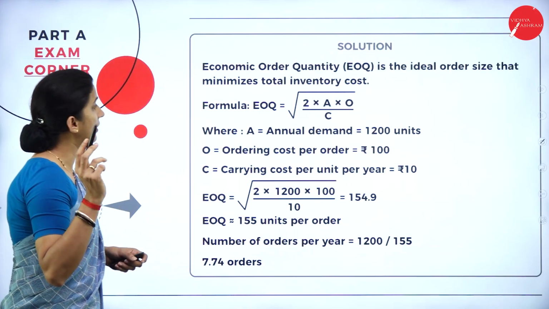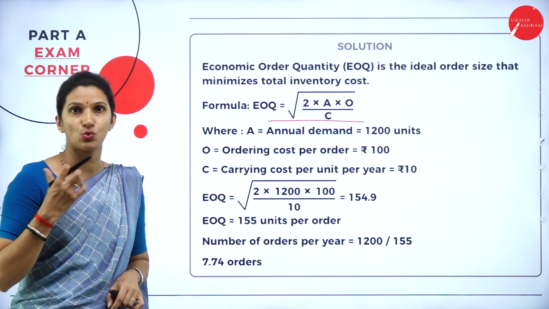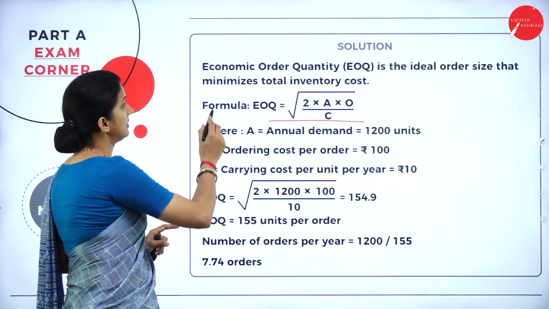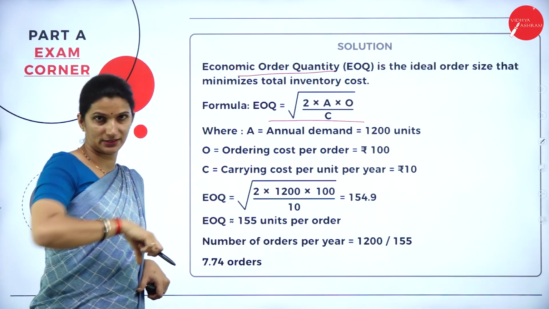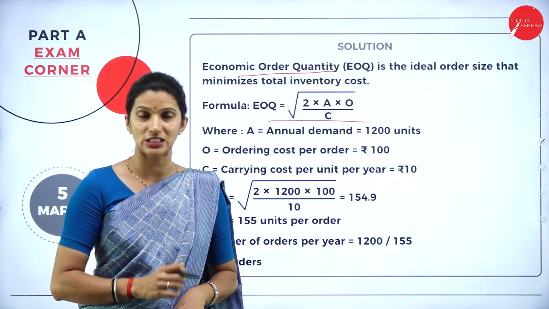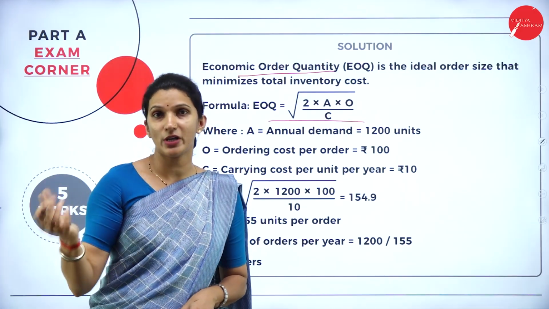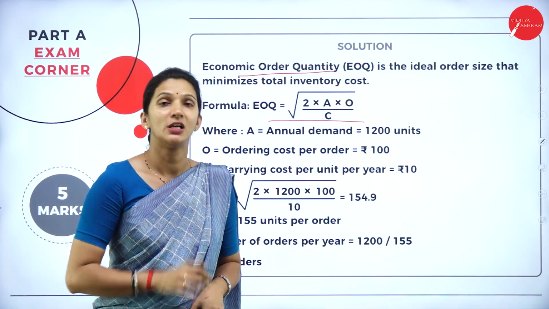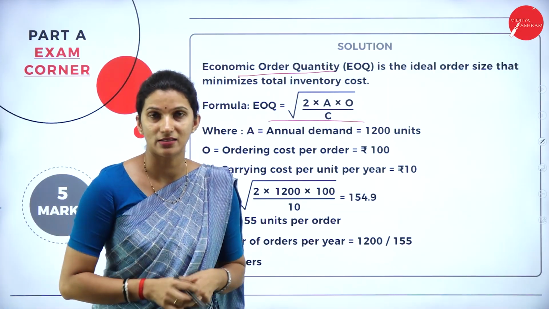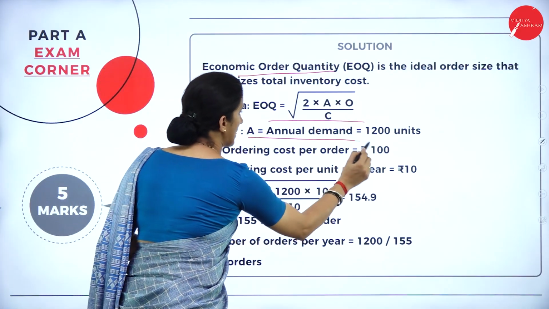As we all know, the EOQ formula is EOQ is equal to root of 2 into A into O divided by C. EOQ means the economic order quantity, which simply says what is the optimum quantity that has to be ordered at one particular time, so that they can minimize their carrying cost as well as their ordering cost. In the formula, A means annual demand.